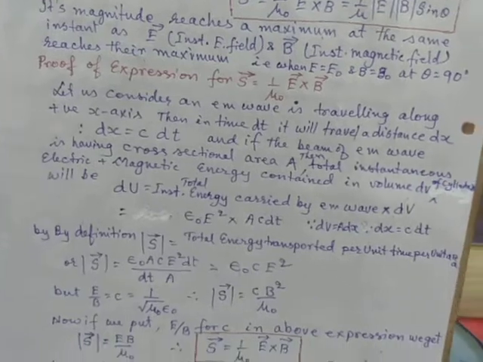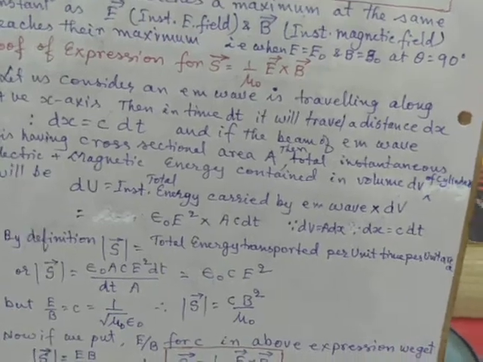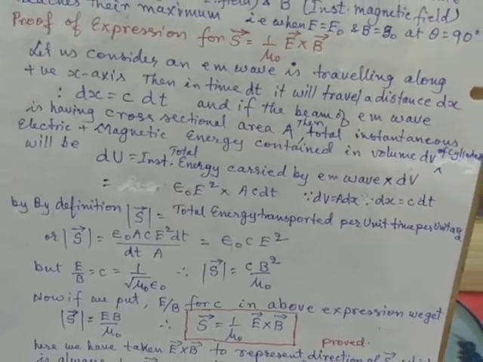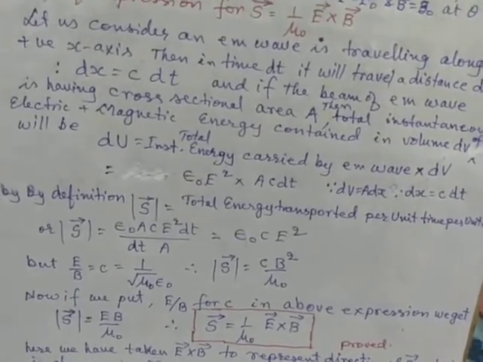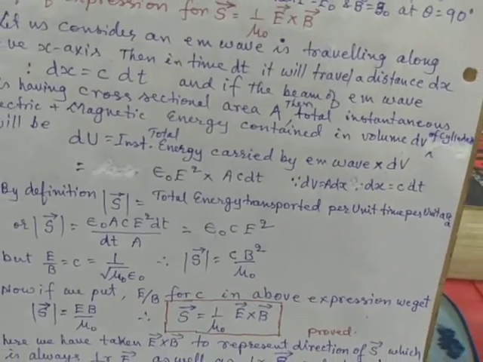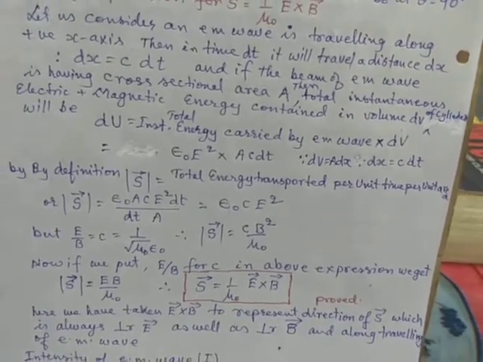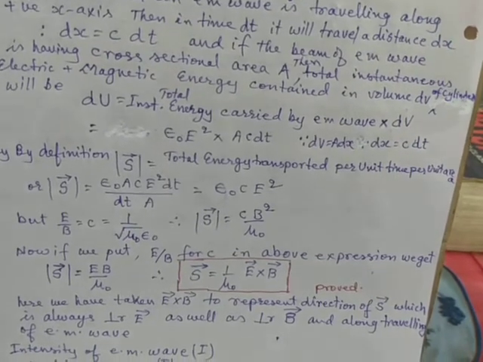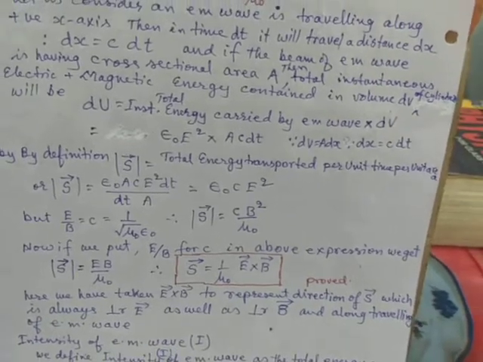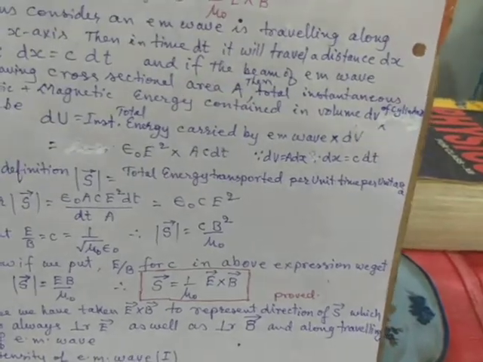Now let us consider the proof for Poynting vector S vector equal to 1 by mu 0 E vector cross B vector. Let us consider an electromagnetic wave traveling along the positive x-axis direction, and in time dt it will travel a distance dx, so that dx is equal to c into dt, where c is the speed of light. If the beam of electromagnetic wave has cross-sectional area A, then the volume dV is equal to A into dx.